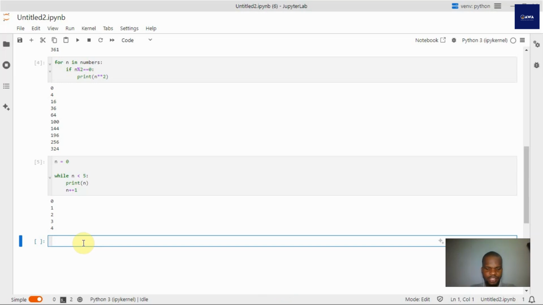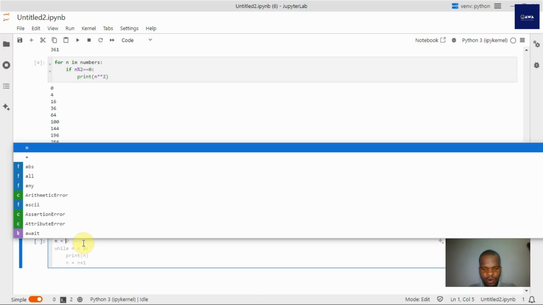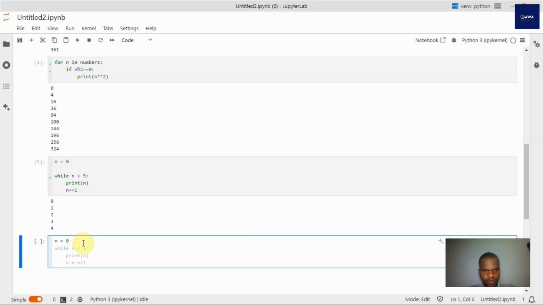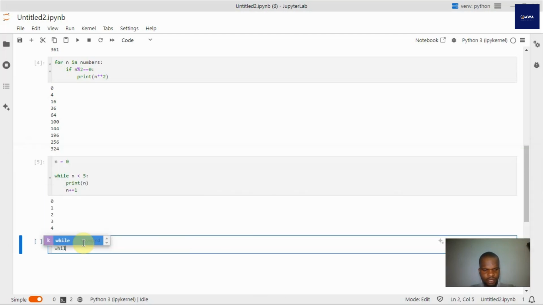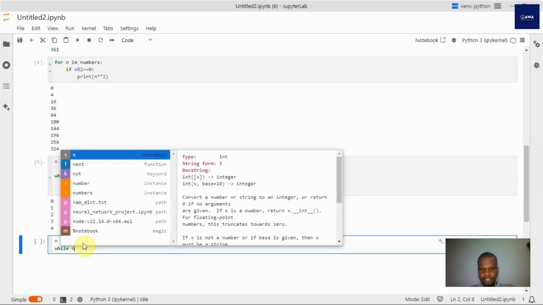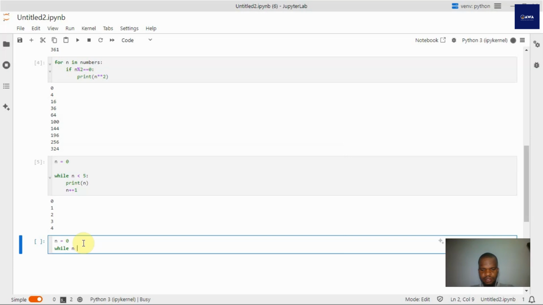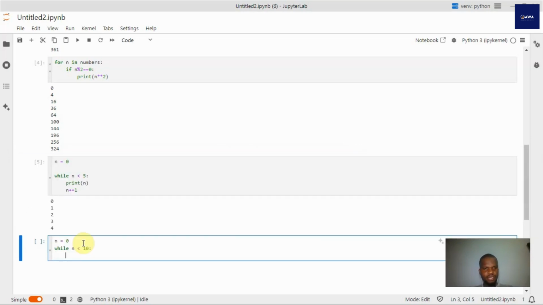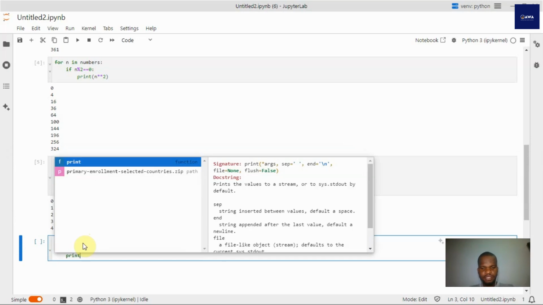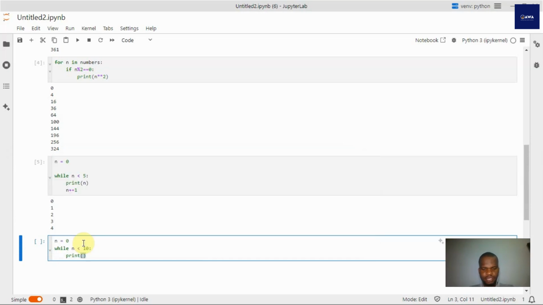Okay, so let's go ahead and build something and see. So let's say n is equal to 0. Now say while n is less than 10, okay, now take note, we want to tell it to print n. So if it checks n is less than 10, go ahead and print n.